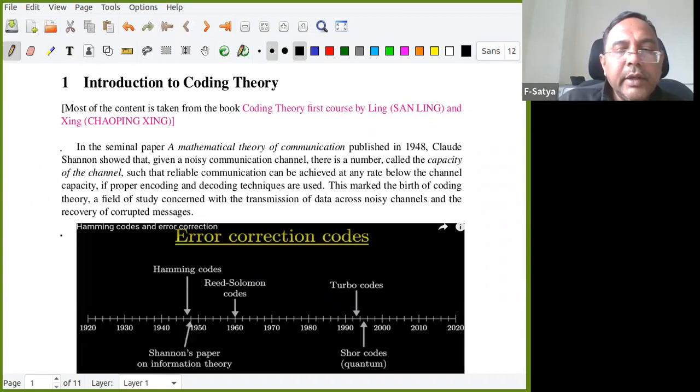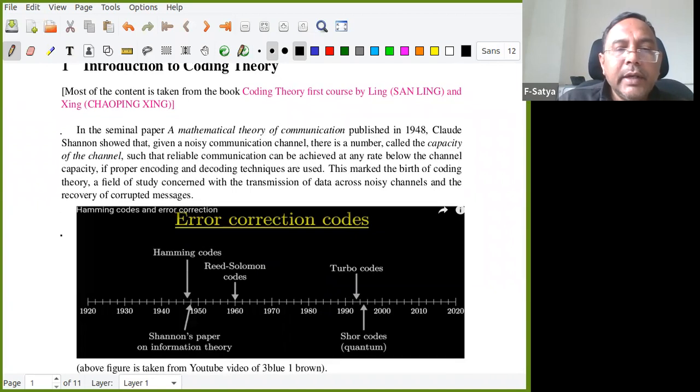So first Hamming gave some code, but around the same period, Shannon also wrote one paper. This paper led to many areas, not only coding theory but information theory and communication theory. So this one paper had an impact in many directions.